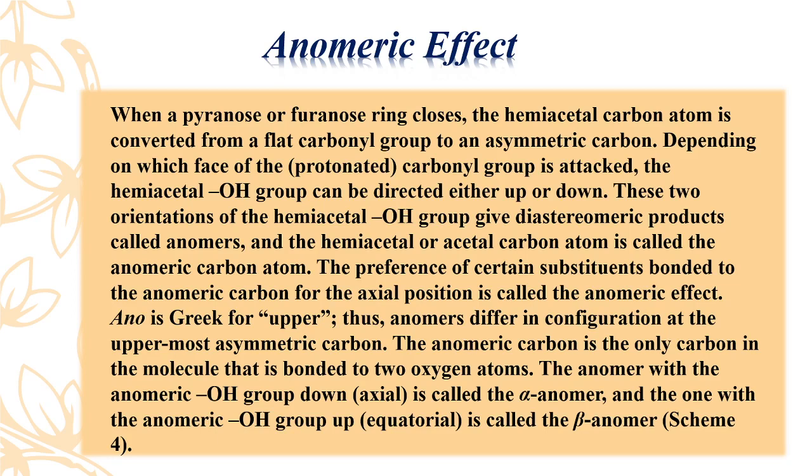So when a pyranose or a furanose ring closes, the hemiacetal carbon atom is converted from a flat carbonyl group to an asymmetric carbon. That means initially the first carbon is the carbonyl carbon, but after the formation of the hemiacetal there is a formation of a ring, in which this carbon, which was initially the carbonyl carbon, is converted to an asymmetric carbon atom. This carbon atom contains one OH group and the ring oxygen. Therefore it is called the hemiacetal.